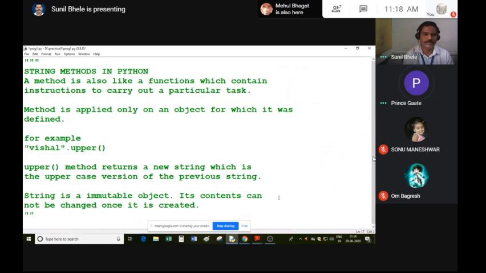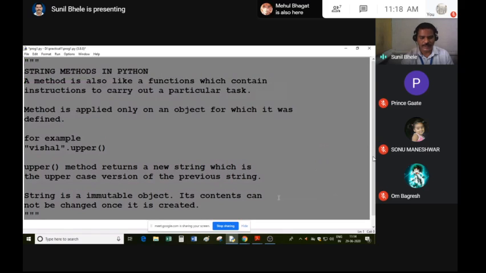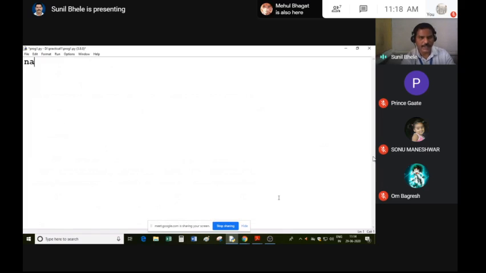Sir, done. So in the previous class, I have told you that string is an immutable data object. Immutable means you cannot change the contents of the string once it is created. And you can also check with the help of the identity function, the ID function. Let's see another example for that. Suppose I write name equal to Vishal.